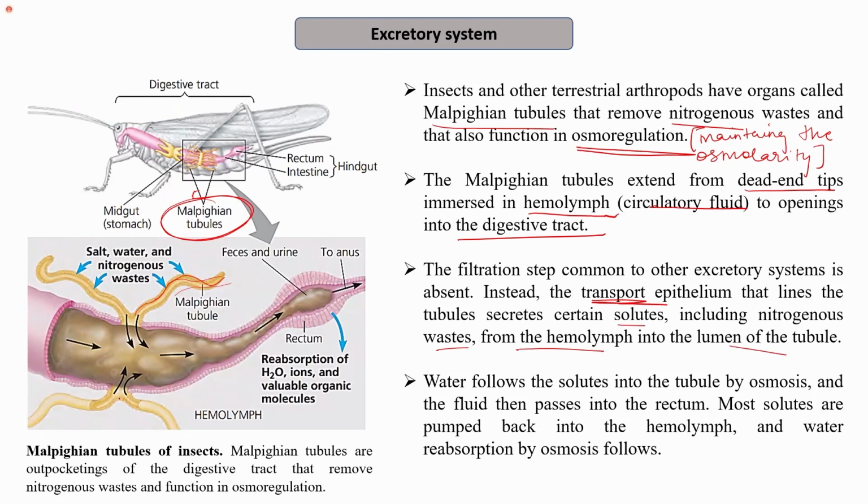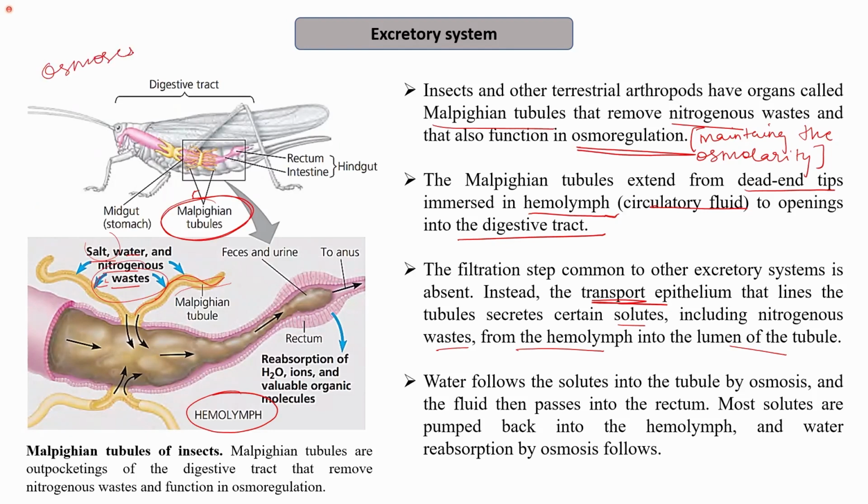So you can see this is the hemolymph, which is the surrounding fluid that contains all the nitrogenous waste, etc. So from here, the salt, water, and nitrogenous waste are being absorbed by the epithelium. They are being absorbed into the Malpighian tubules.